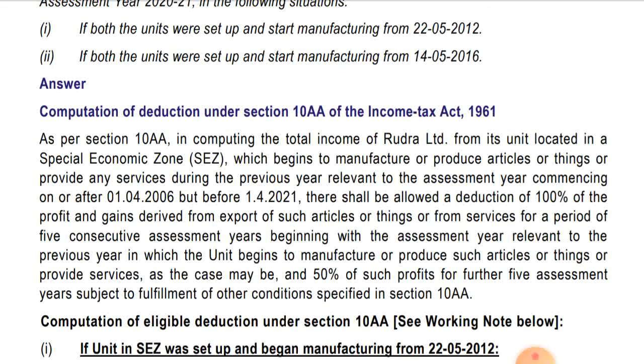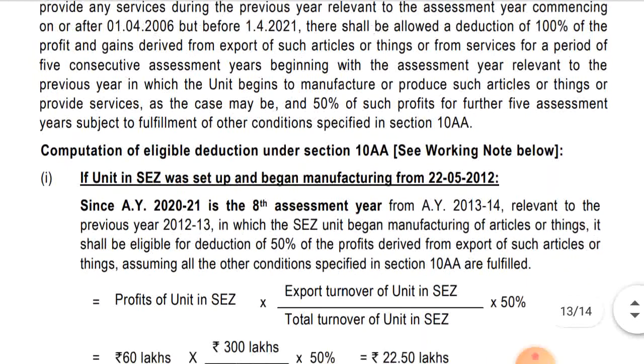So in this case, if we commence operation on or after 1st April 2006 but before 1st April 2021, then only in this period. So if we commence operation in this period, then for the first 5 years we'll get 100% deduction in respect of export profit, and for the balance 5 years we'll get 50% of the export profits as allowable deduction in respect of export turnover, export profit. Okay, so let's see the solution.